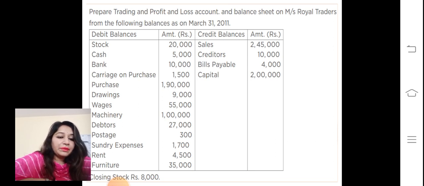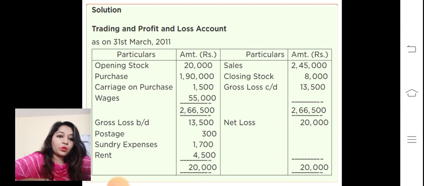Debit balance and credit balance are already given. Stock, cash, bank, carriage on purchase, purchases, drawing, wages, machinery, debtors, postage, expenses, rent, furniture. These are the debit balances. Next, the credit balances: sales, creditors, bills payable and capital. So this is the overall account, and the additional information is closing stock 8,000. Based on this question, we will calculate.